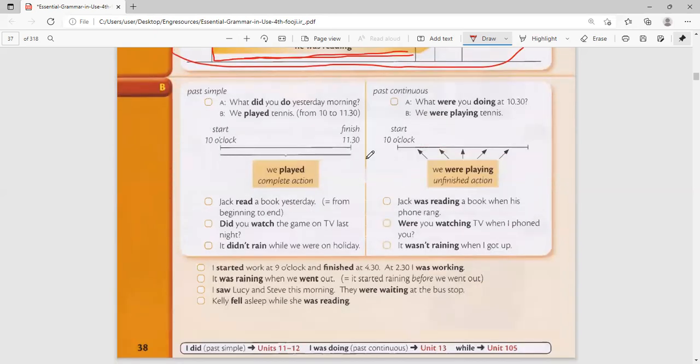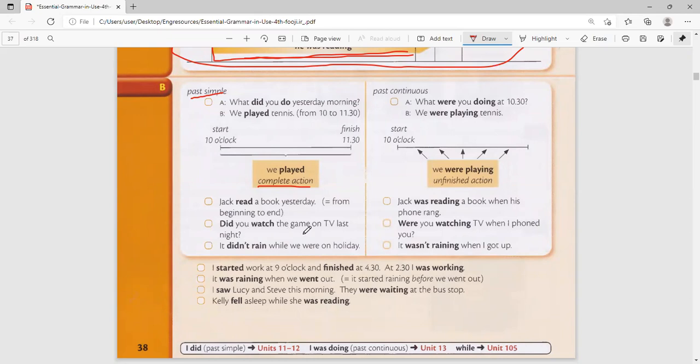So looking at this part B, they're saying that past simple answers, what did you do yesterday morning? You're telling us what you did and finished. You see, we played tennis. So played is a complete action. Complete action means from the beginning to the end. I played tennis from the beginning to the end. Now, Jack read a book yesterday. So when you say I read a book yesterday, it means from the beginning to the end.